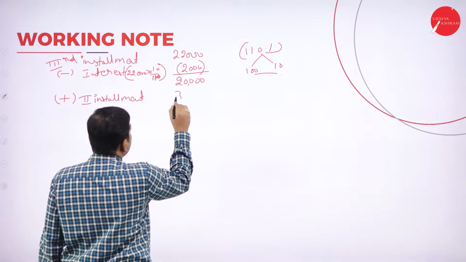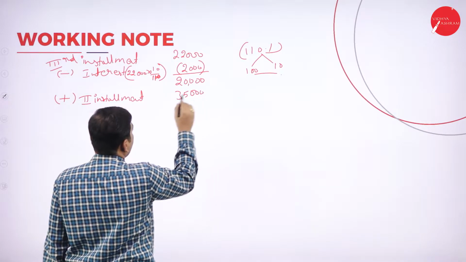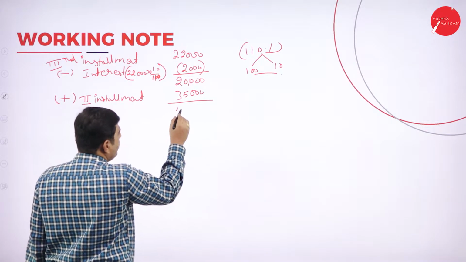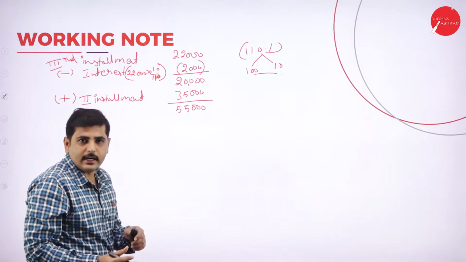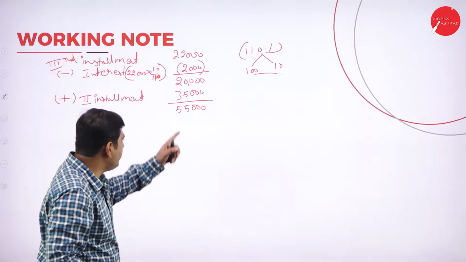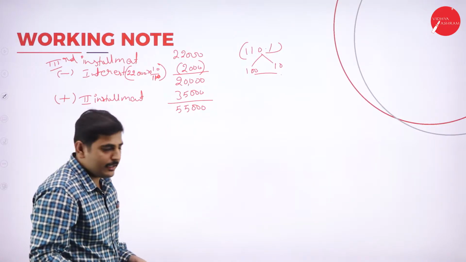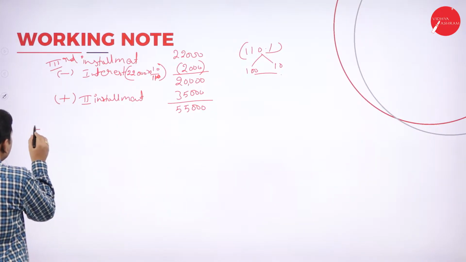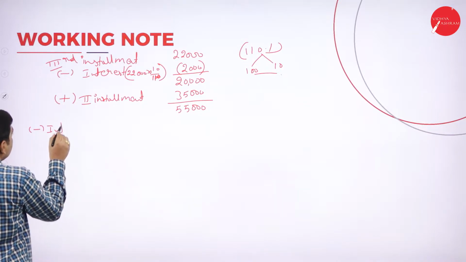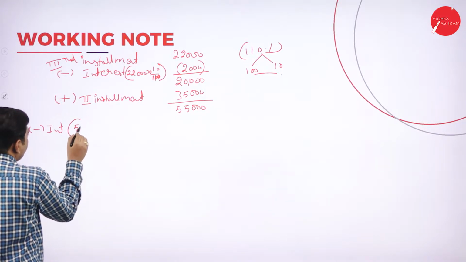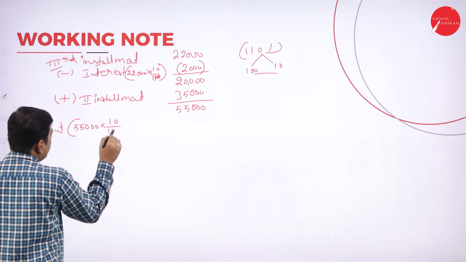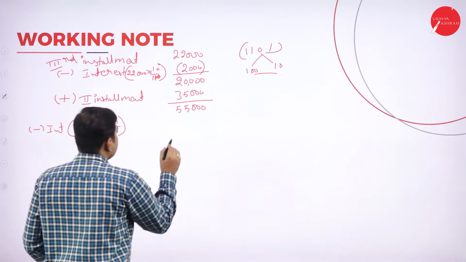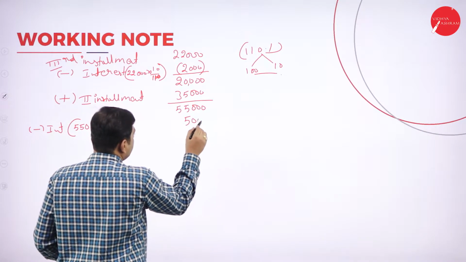So if you add it, you'll get 55,000. Again, we have to deduct the interest. So it is 55,000 into 10 by 110, minus interest. You get 5,000.